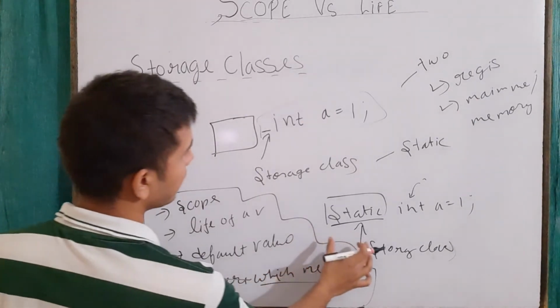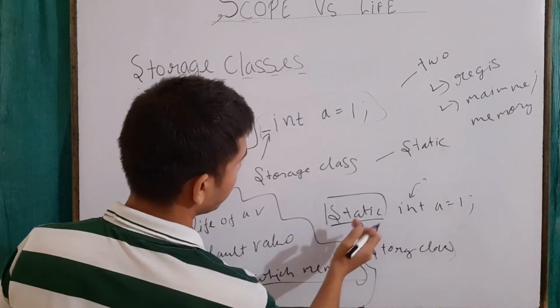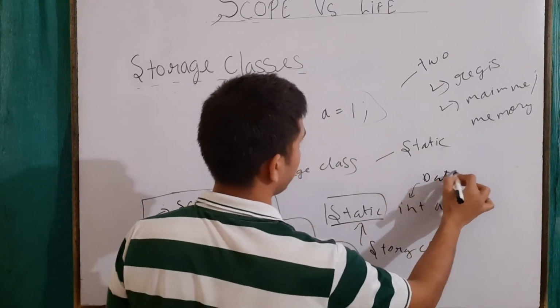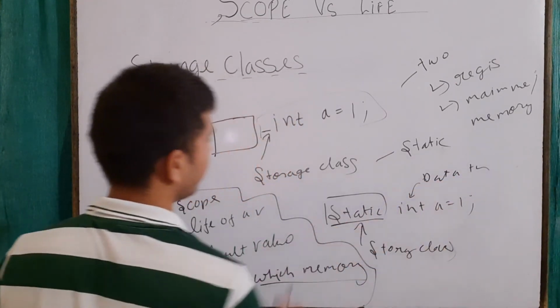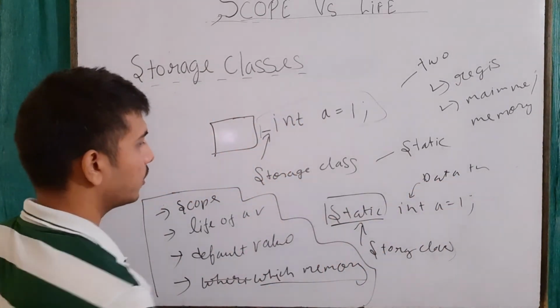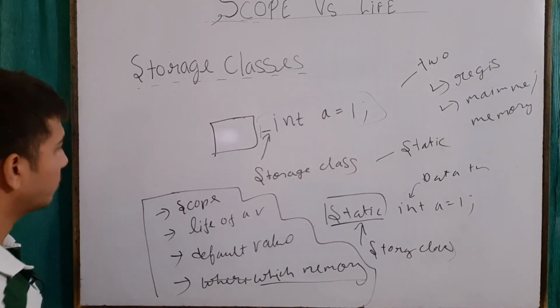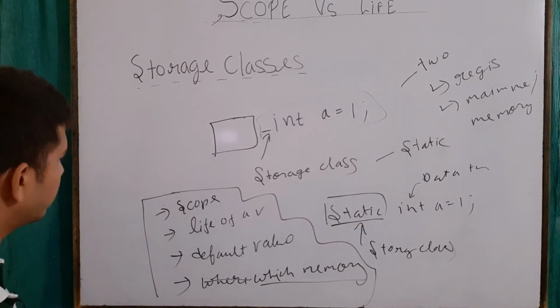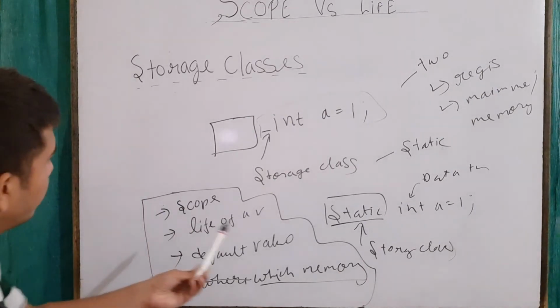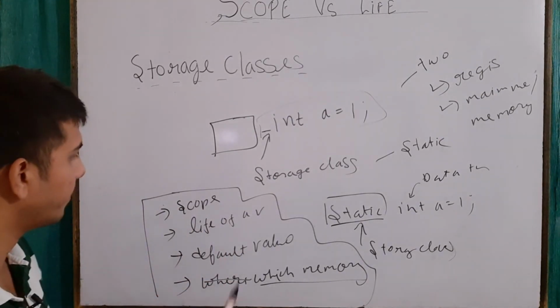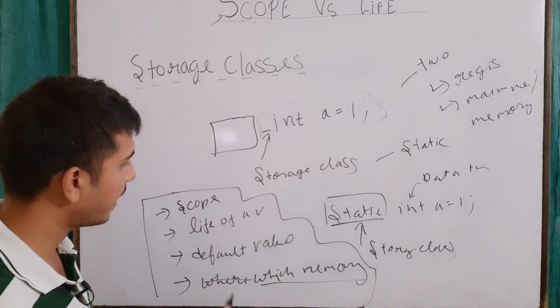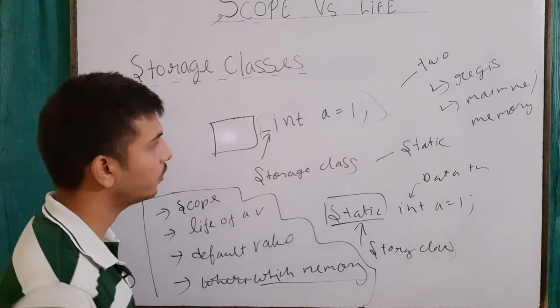The storage class is written before the data type. This is the data type int, and before the data type we will be using our storage class. So we will be manipulating these things: the scope of a variable, the life of a variable, the default value it has, and which memory should be used.